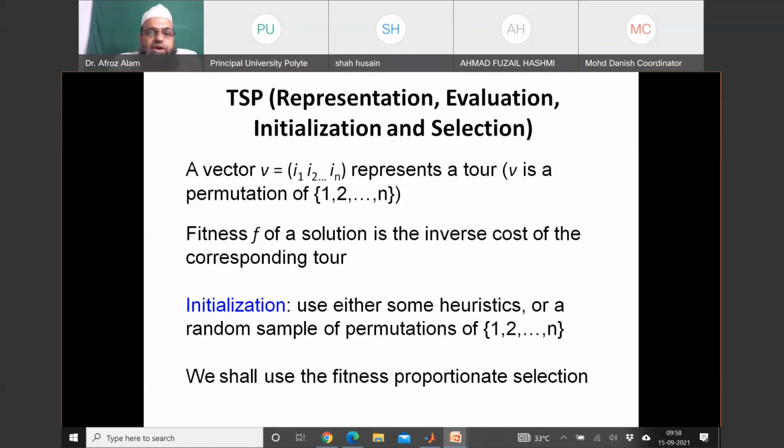So fitness f of a solution is inverse cost of the corresponding tour. If we want to maximize our function, if cost involved, remember always, either your formulated problem will be in terms of cost, design cost, or total cost, whatever revenue you are getting, whatever expenditure is being incurred in that project.